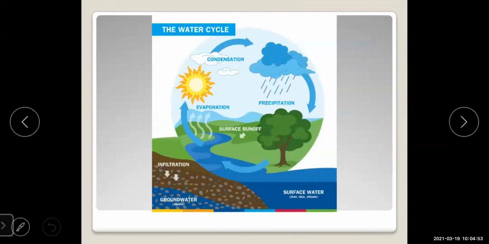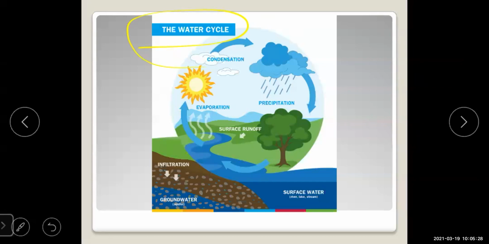After this, next is about the forms of condensation. Now here you can see the image on your screen, that is about the water cycle. We have studied this water cycle concept in our previous classes, but in this chapter it also plays a very important role. Let's go through it first.